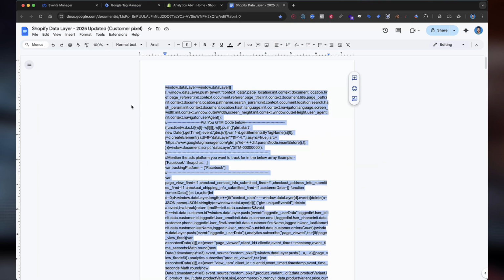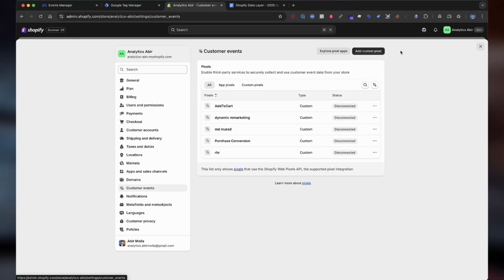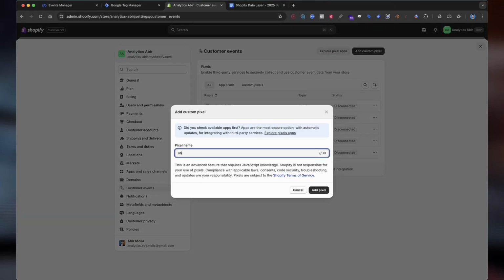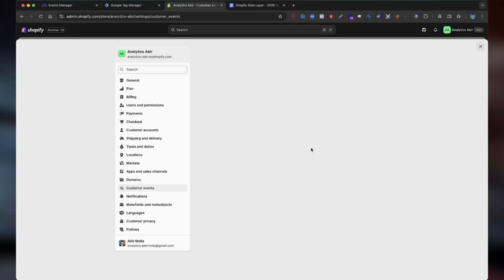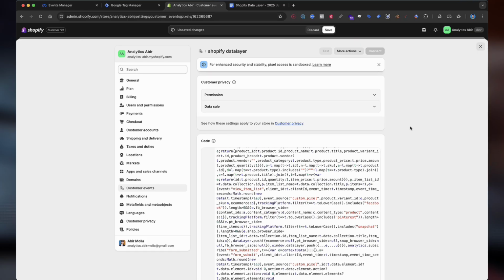Go to your Shopify admin and select Settings. Then select Customer Events. Create a custom pixel and enter any pixel name. Paste the copied data layer code here. Select that permission is not required and that the data doesn't qualify as sales.